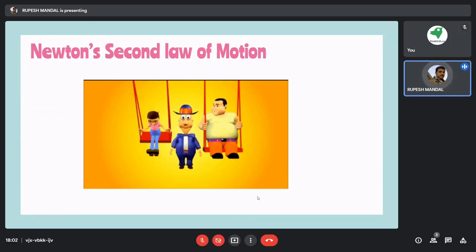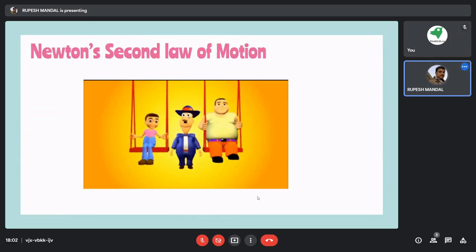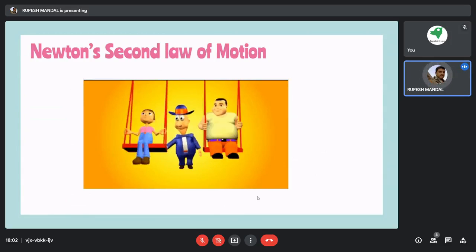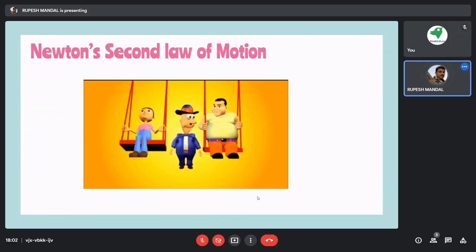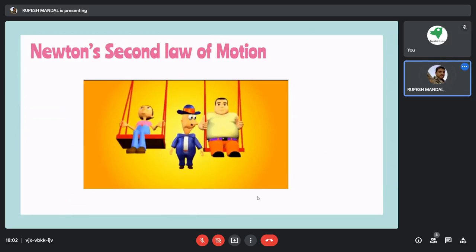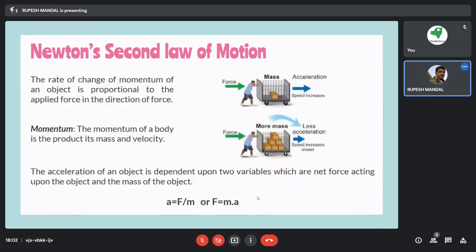So the first person on the left hand side will swing in a long direction, for a larger distance. And the second person will only swing for a lesser distance. Why is this happening? Because based on the formula, force is equal to mass into acceleration.